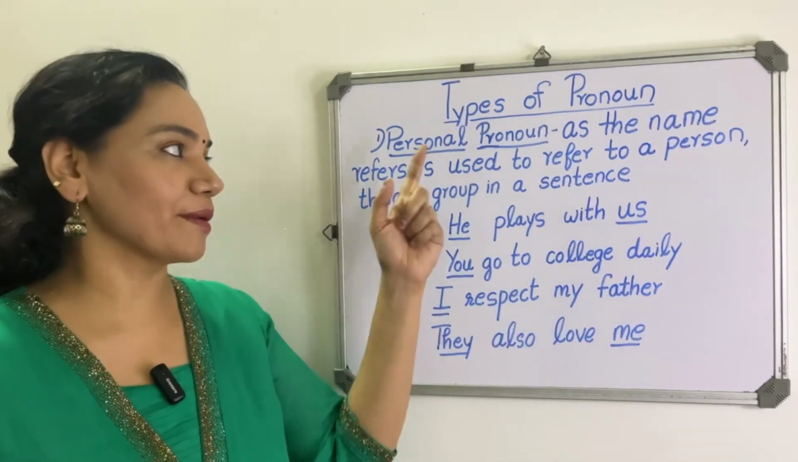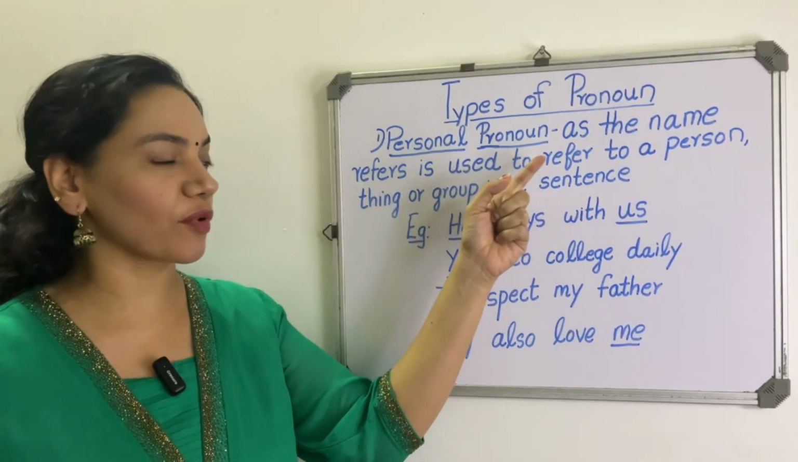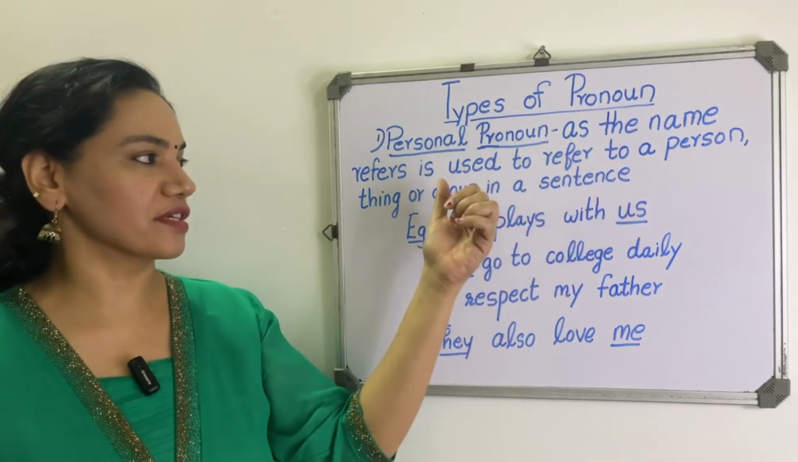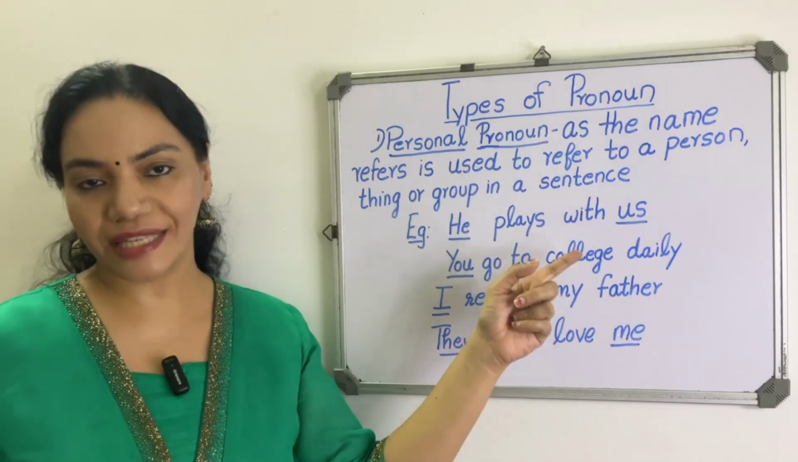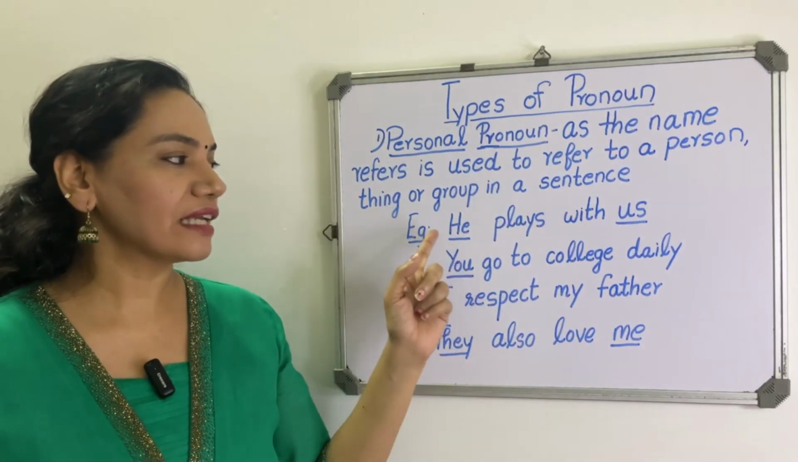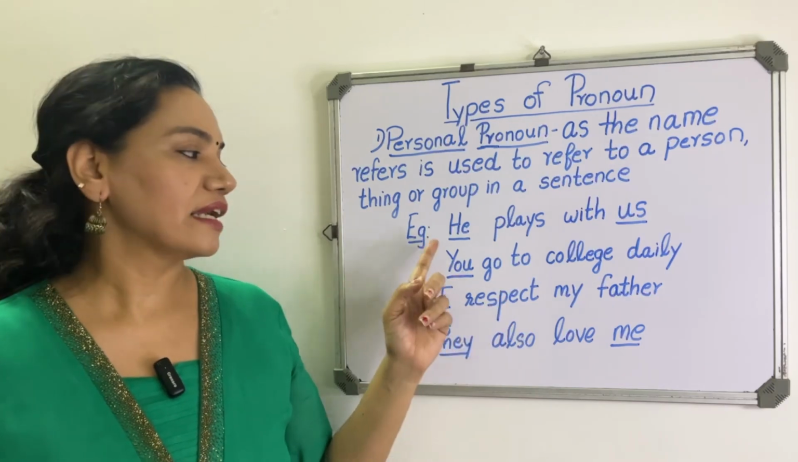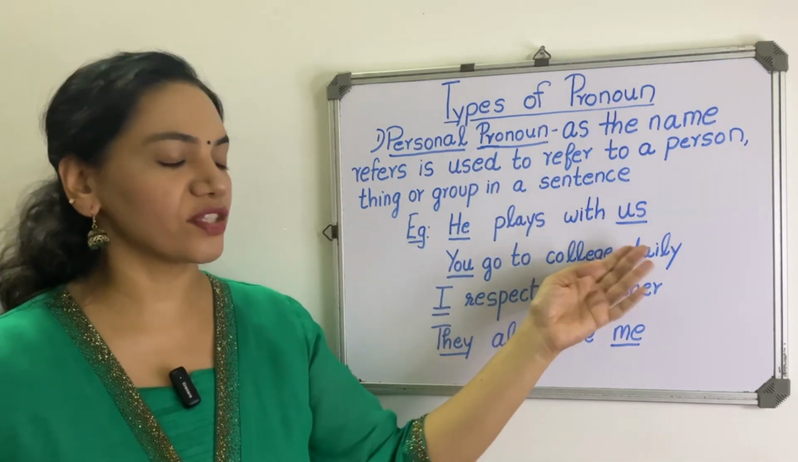Next comes types of pronoun. So in the types of pronoun, first one is personal pronoun. So what is a personal pronoun? As the name refers, it is used to refer a person, thing or group in a sentence. Example, he plays with us. So which is a pronoun in the sentence? He and us. Next one, you go to college daily.